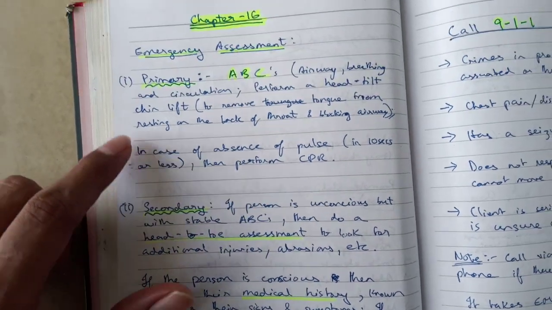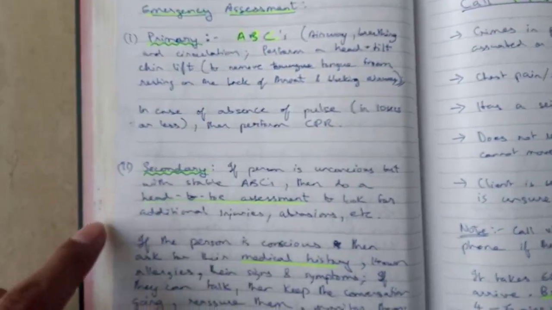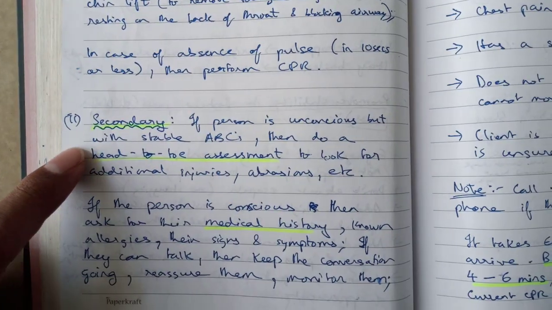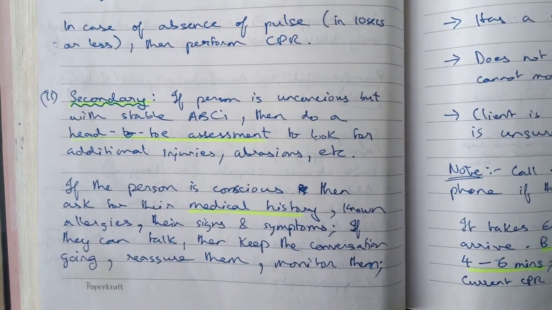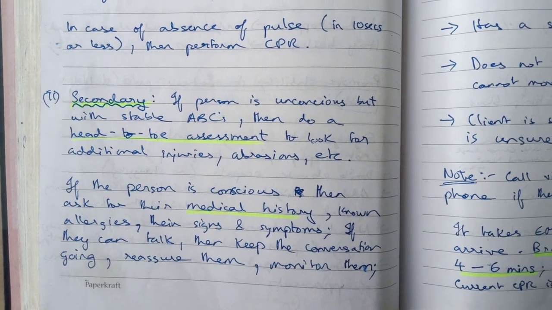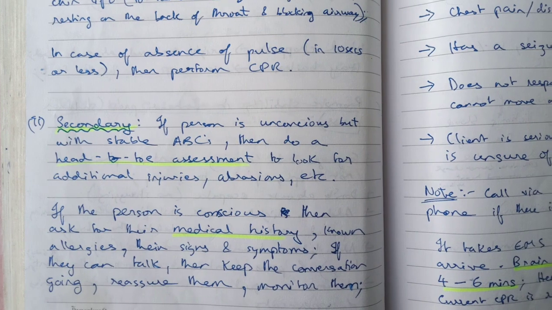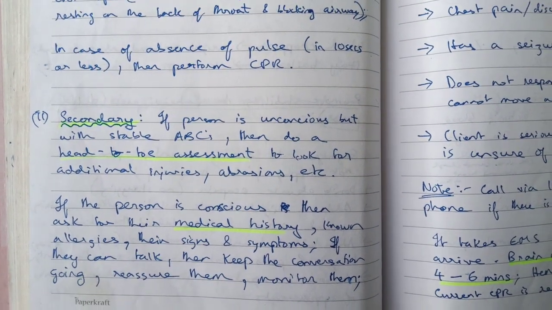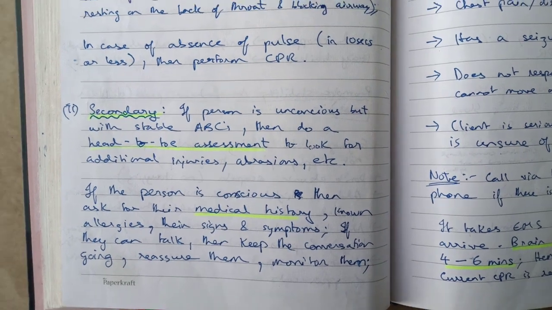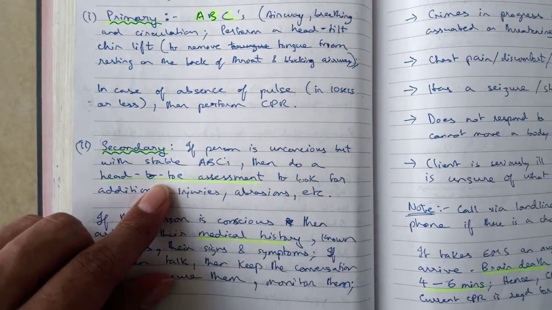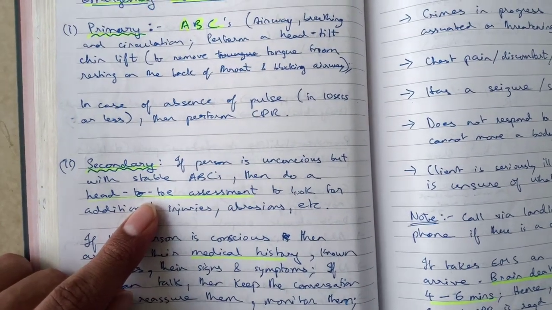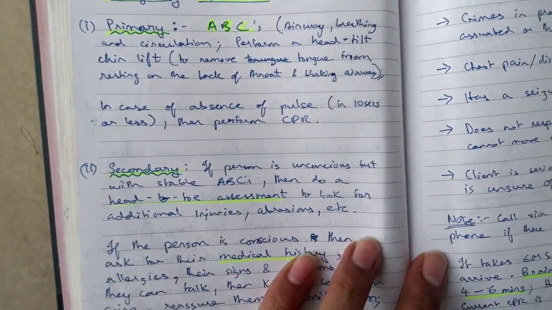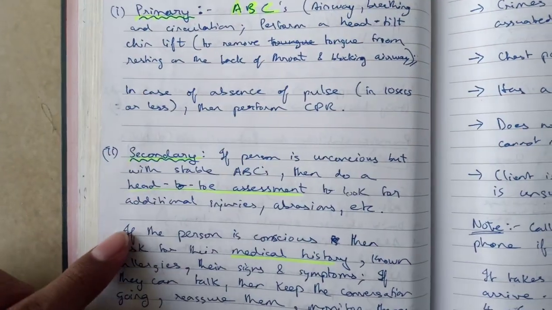Secondary. So that was the first thing that you should be checking, ABCs. The second thing that you should be checking is if the person is unconscious but has stable ABCs. Let's say the person is unconscious, then you should check whether their ABCs are stable. Then do a head-to-toe assessment. These are the recall questions that they'll ask. A client has suddenly fainted while training with you, so what is the first thing that you should be checking in that client?